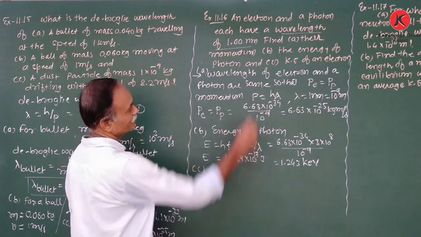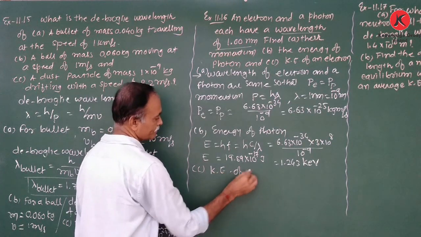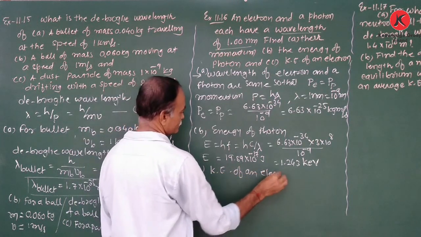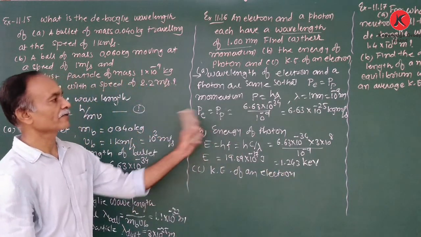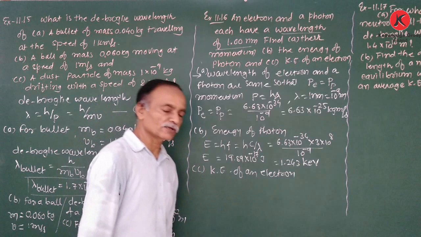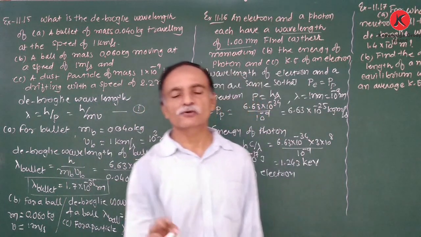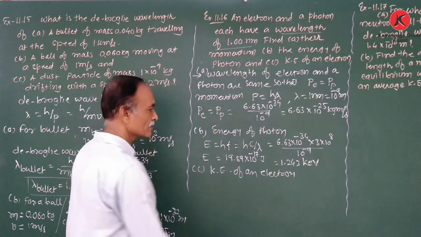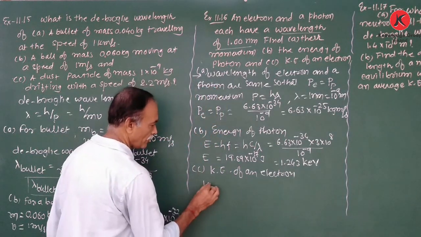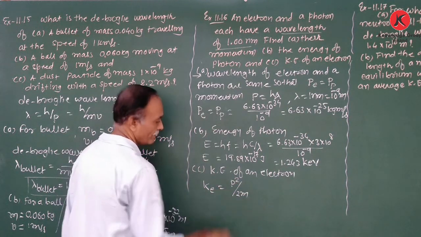Now see, kinetic energy of electron. Already we know the momentum of an electron. So already we know the relation between the kinetic energy and momentum, K is equal to p square by 2m. Therefore, kinetic energy of electron Ke is equal to p square upon 2m.